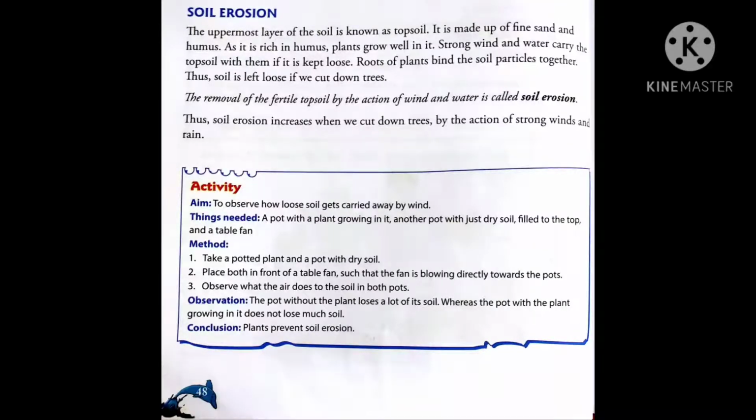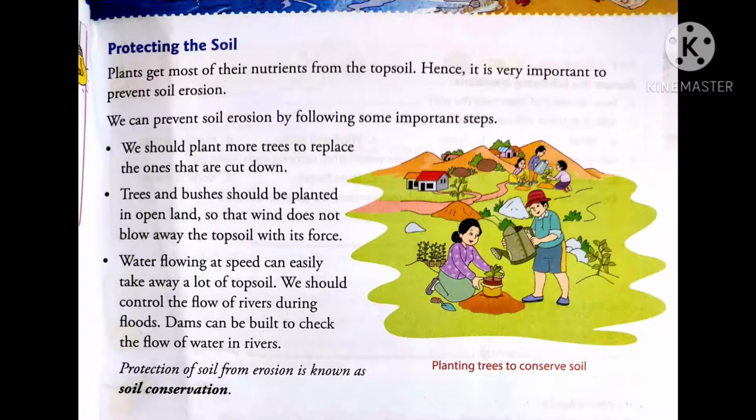Now why does soil erosion increase? Soil erosion increases due to the cutting down of trees or by the action of strong winds and heavy rains. These all are the causes of soil erosion. Now let's move to the next topic, the last topic of our chapter, that is protecting the soil. This topic tells us how we can protect our soil from erosion.